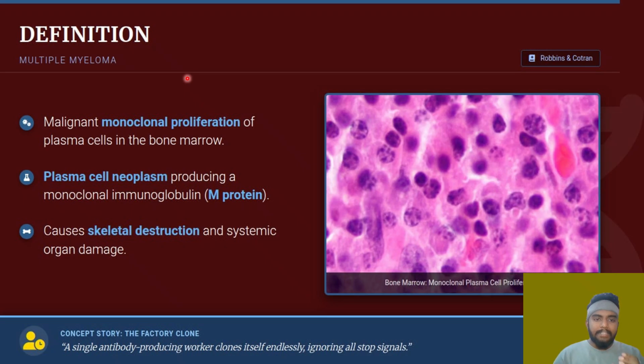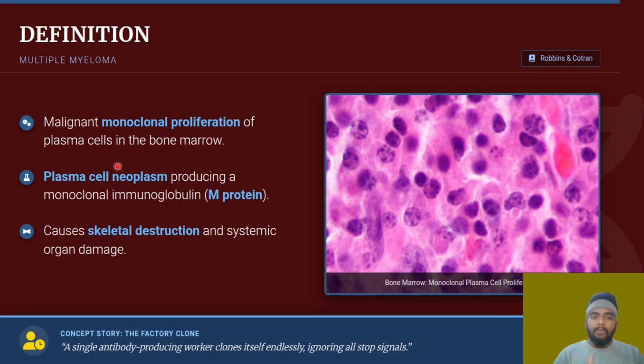So this plasma cell is thinking it is not going to die, it is going to be immortal. That is why it is producing multiple copies of itself through cloning. Now what happens? Plasma cells are antibody workers, meaning they produce the antibodies. Our bone marrow is like a factory. Different B cells undergo maturation and differentiation to produce the plasma cells, and every plasma cell will produce different antibodies.